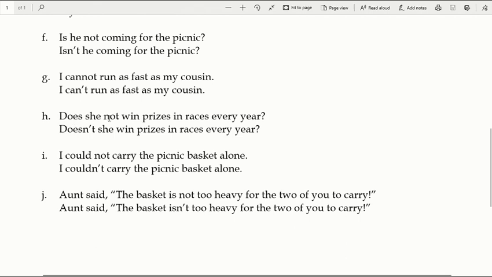Next one. Does she not? As I already told you earlier, here we don't have a helping verb right before not. We are having the word she. So you have to combine this and this. Doesn't she? See over here. Doesn't she win prizes? Next one. I could not carry. I couldn't carry. Aunt said the basket is not. Is not, when combined it turns to isn't.